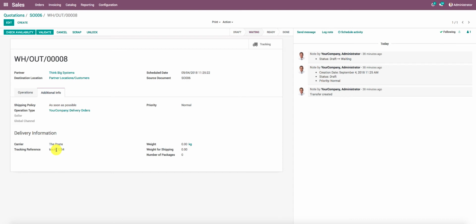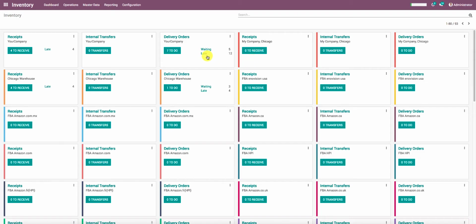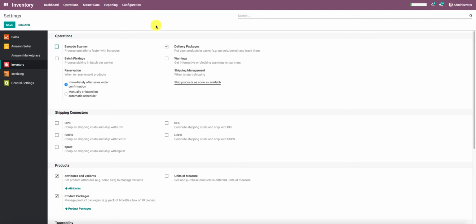So to see that configuration, let us go to Inventory, Configuration, Settings. To load up the settings screen, and here is an option that says delivery packages. By enabling this option on the delivery orders, you will be able to generate the packages, and then under those packages you will be able to set the tracking reference numbers. This configuration has already been done for the demonstration.